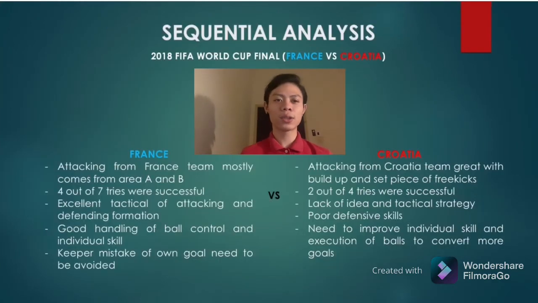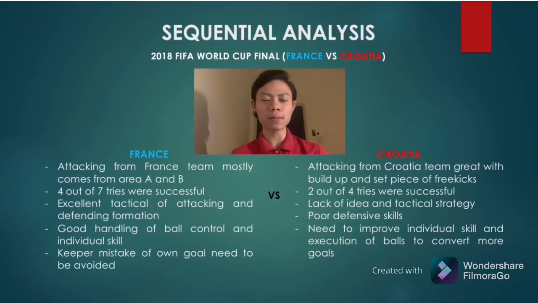The last slide shows the conclusion for both France and Croatia during the whole game. Okay, for France, their attacking side was mostly created in areas A and B. 4 out of 7 tries were successful for this team. They maintained excellent tactics of attacking and defending formation.